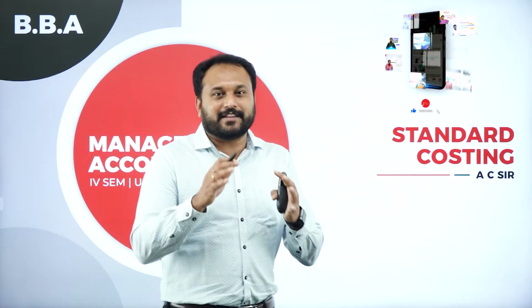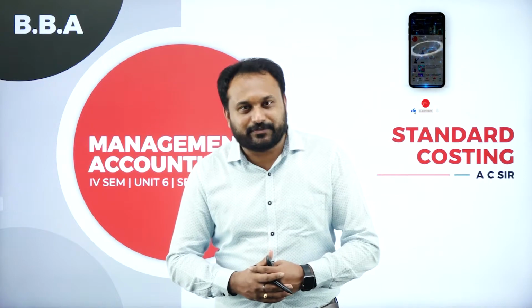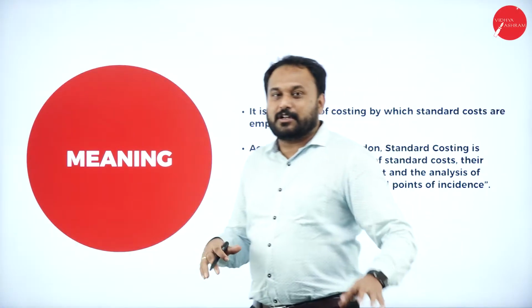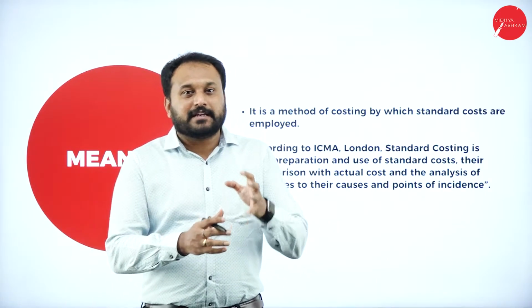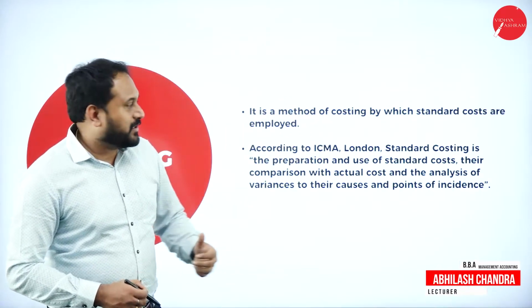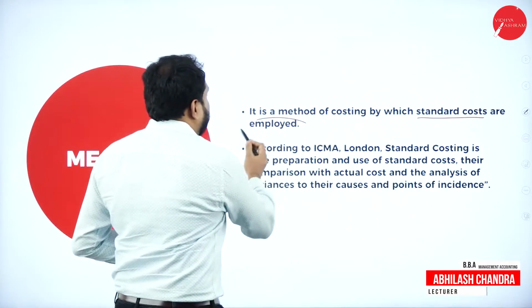Now here we are in the 6th chapter, the last chapter, and here we'll go with the first session of this chapter. What exactly is this chapter all about? The chapter name is Standard Costing. What do you mean by standard costing? Standard costing is a method of costing by which standard costs are employed.